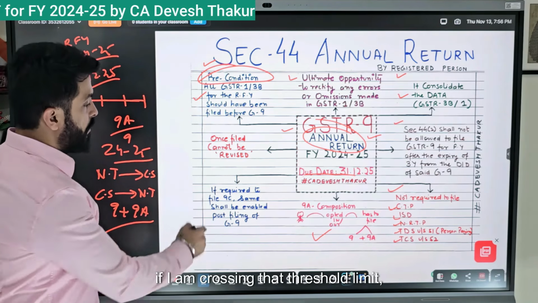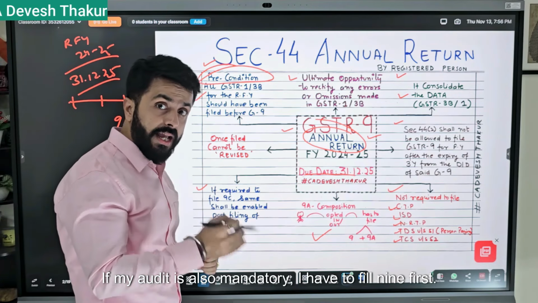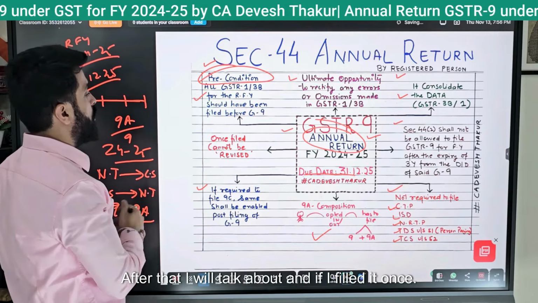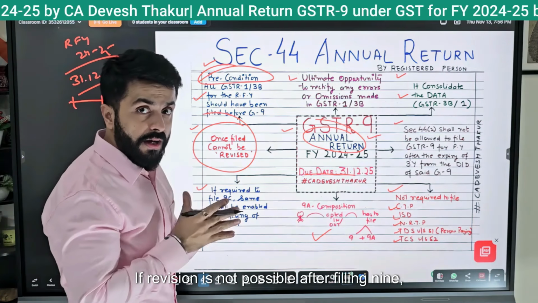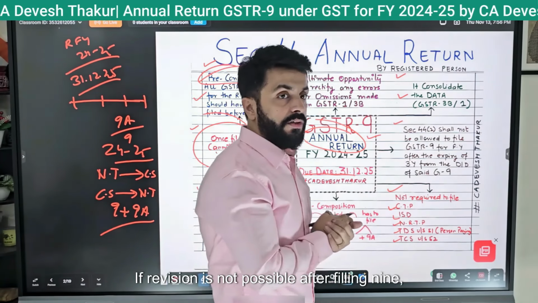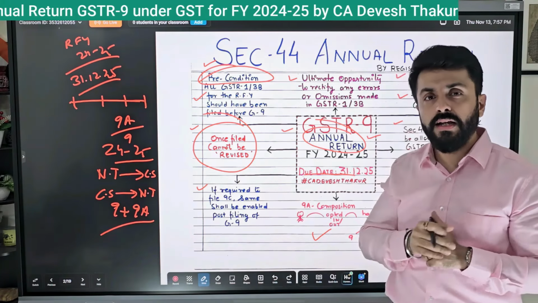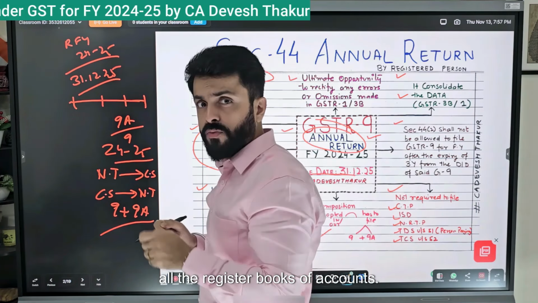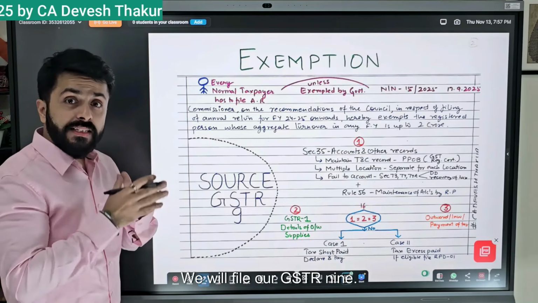If I am crossing the threshold limit, I am also required to file GSTR-9C. If my audit is also mandatory, I have to fill GSTR-9 first, and after that I will file GSTR-9C. Revision is not possible after filing GSTR-9, so this last chance given should be used very carefully. With all the reconciliations, all the statements, and all the registers and books of accounts, we will file our GSTR-9.